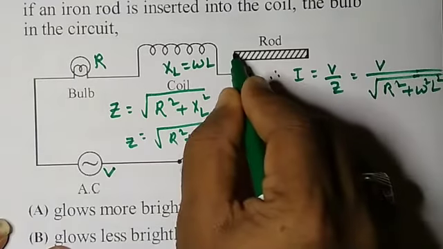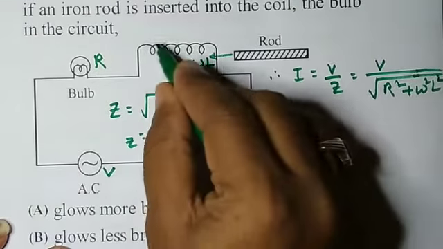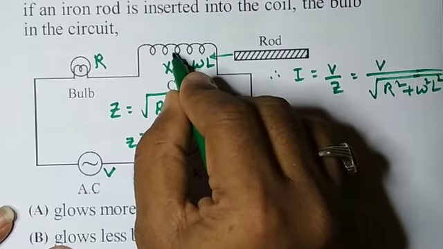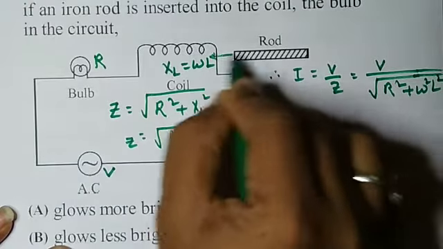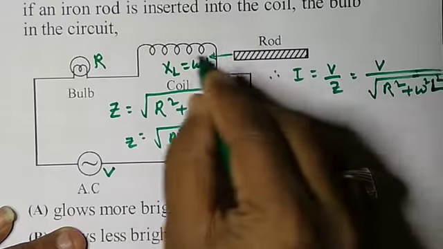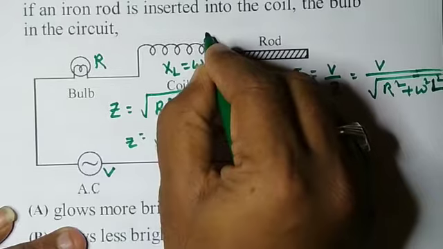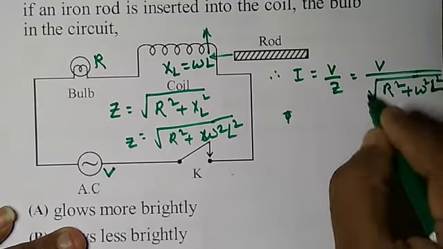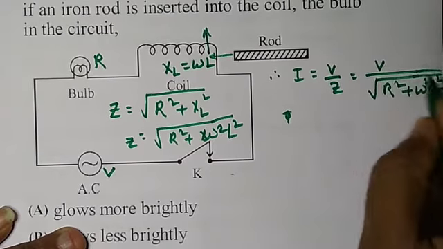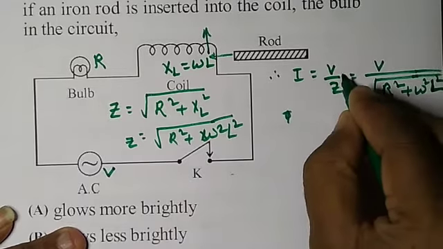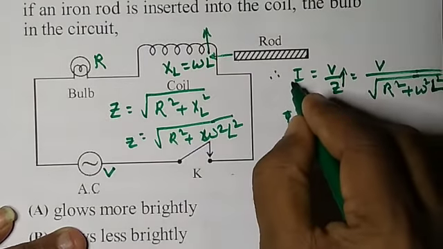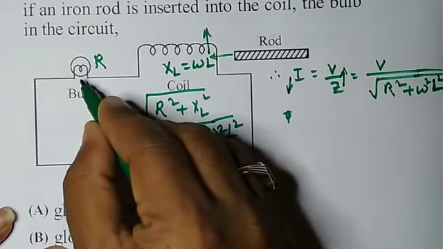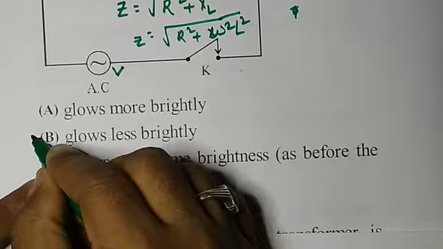Here if you insert the rod inside, then an induced EMF is developed. That induced EMF, which we call back EMF, will oppose the rod. As the rod is getting inside, the L value will be increasing. If L is increasing, the total resistance will be increasing, so Z will be increasing. If Z is increasing, then I will be decreasing. When I is decreasing, the bulb will glow lesser. Hence we can say that option B is correct.